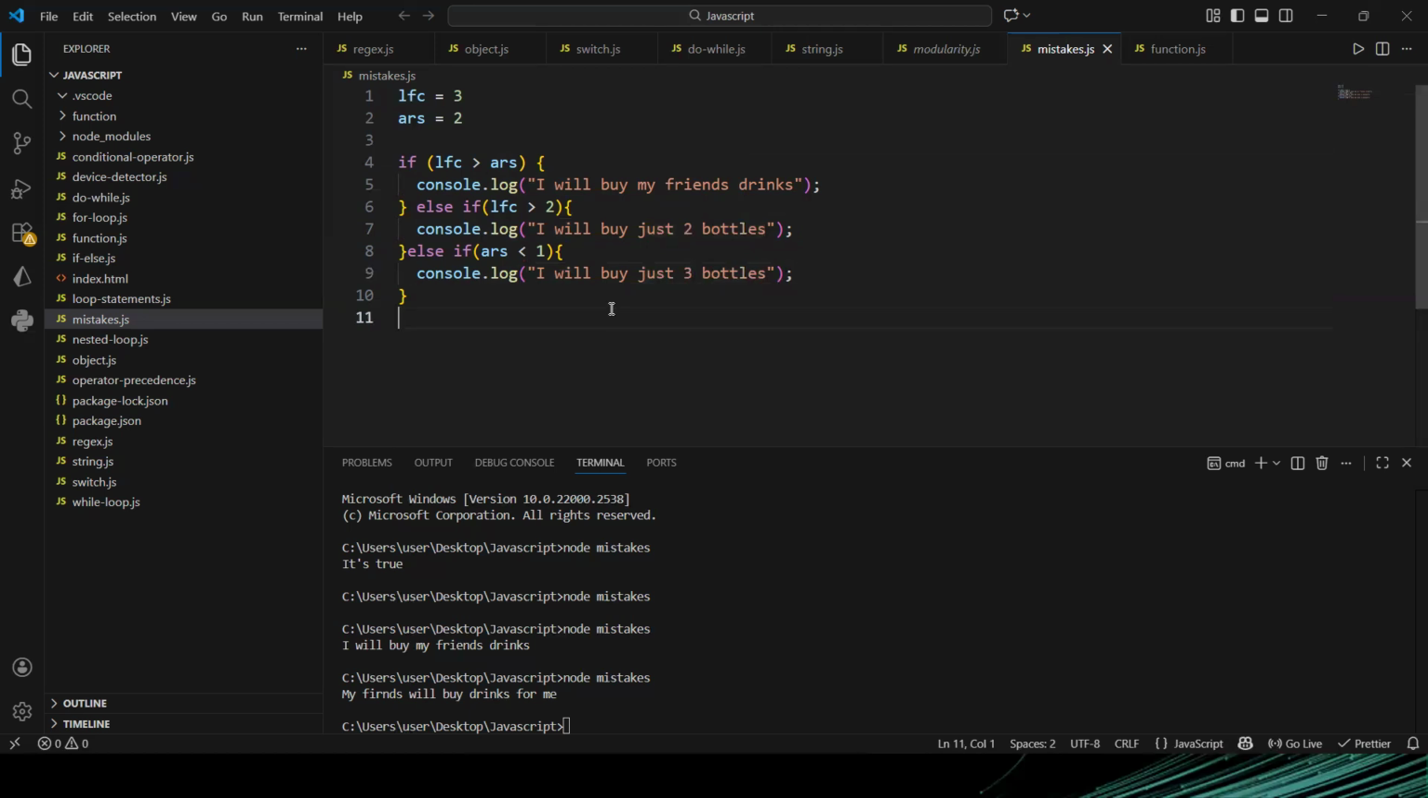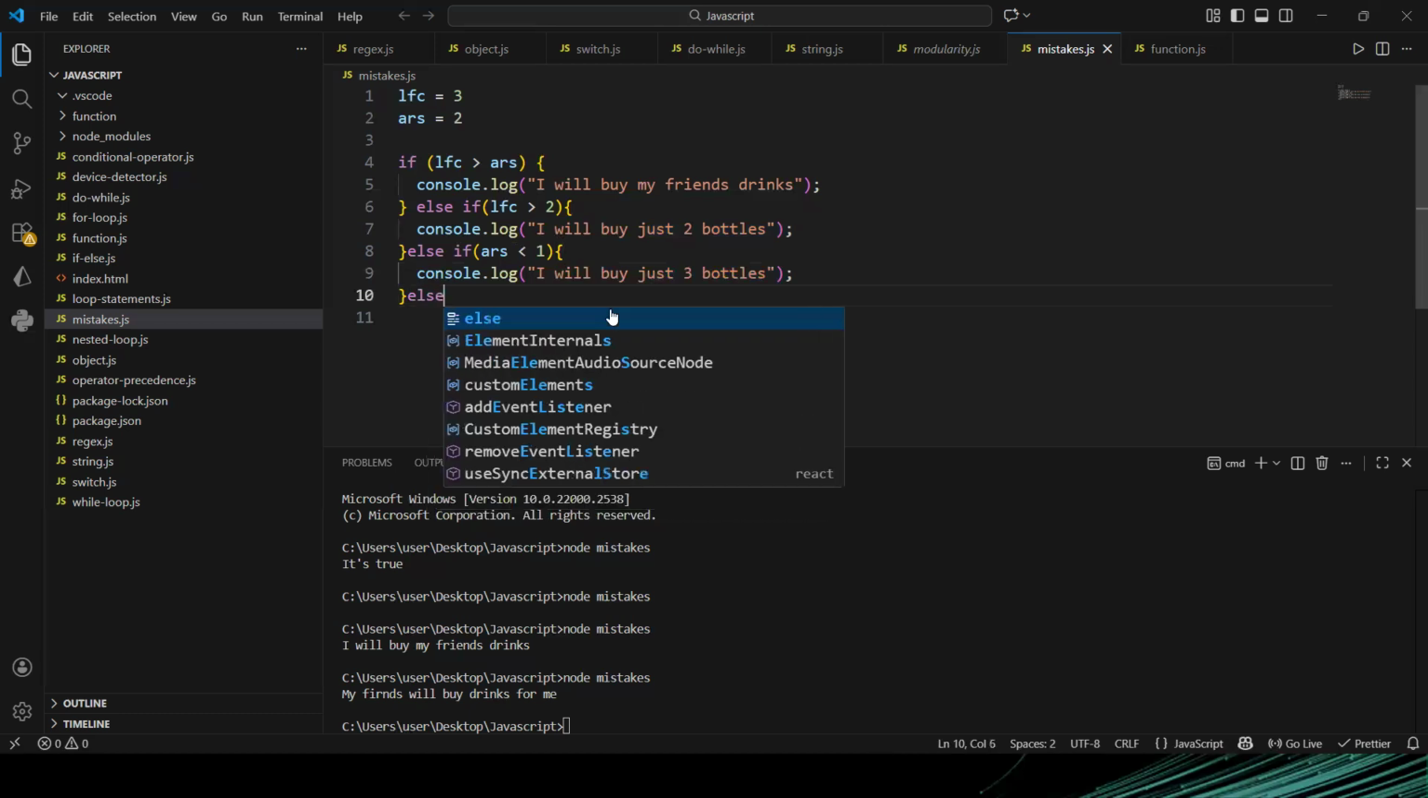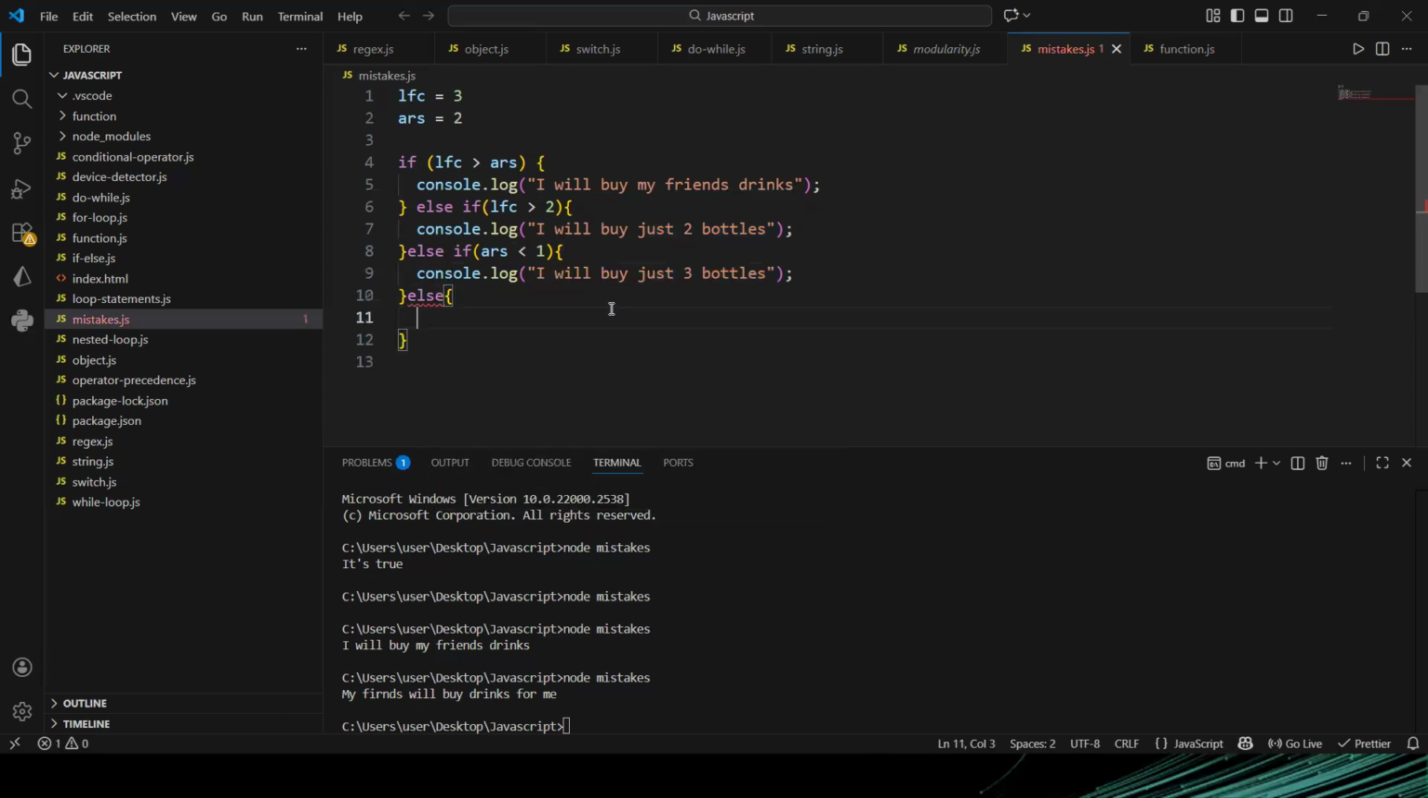So if none of these conditions is actually true, that is where it will fall down to the else statement. That means Liverpool did not win, so my friends will buy me drinks. So you can see what I have here. I have multiple conditions that I'm checking.